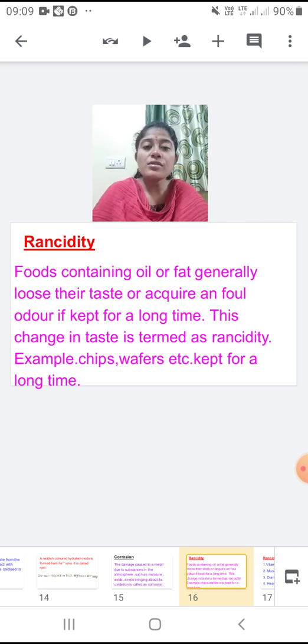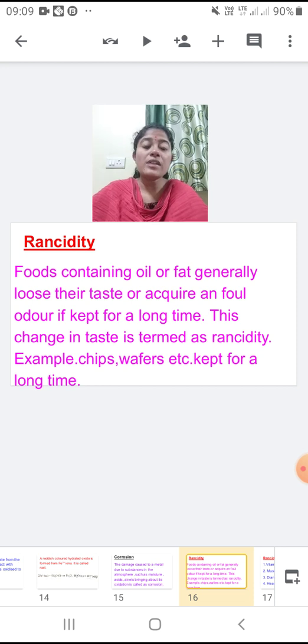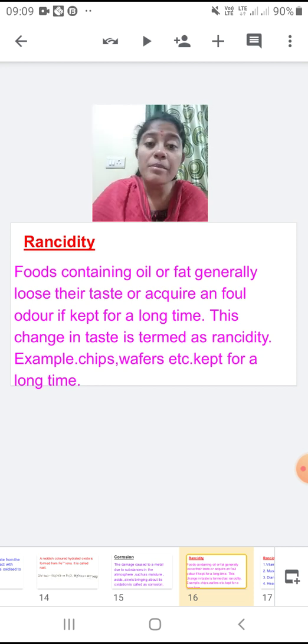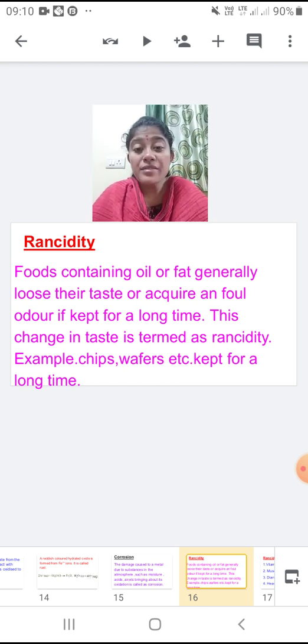So we should never use the oil which is already used for deep frying and all. 1 to 2 days we can use, but after that it becomes toxic. Now it is having some bad effects as well. So what are the bad effects of this rancidity on our health? Let us see.